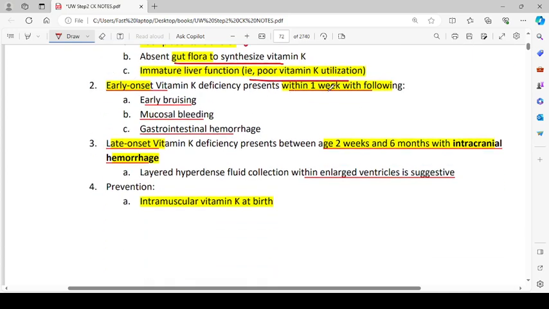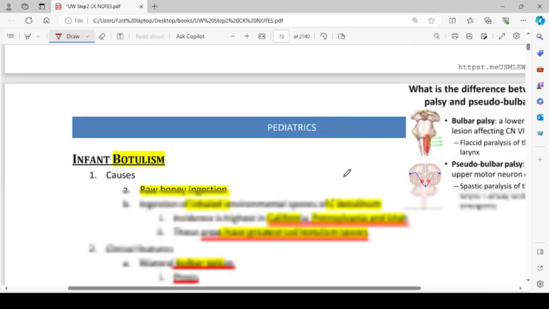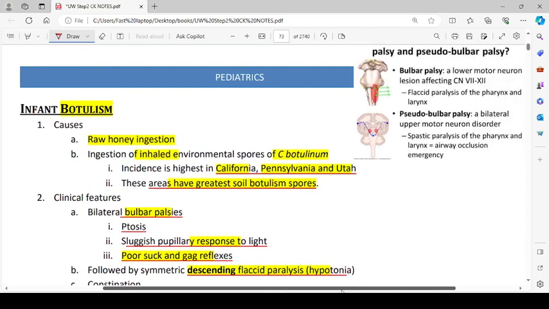Early onset vitamin K deficiency presents within 1 week with early bruising, mucosal bleeding, and gastrointestinal hemorrhage. Late onset vitamin K deficiency presents at age 2 weeks to 6 months with intracranial hemorrhage. A layered hyperdense fluid collection within the enlarged ventricle is suggestive. Prevention is intramuscular vitamin K at birth. That is prevention, not treatment. Remember that.